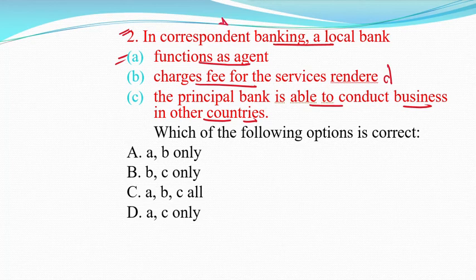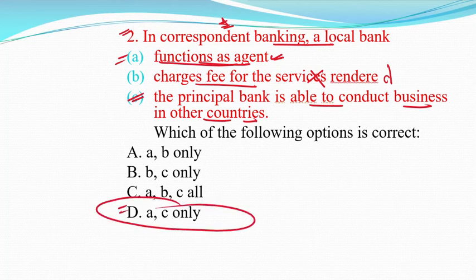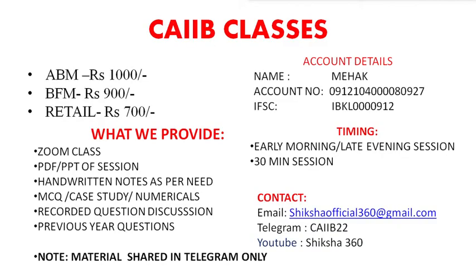In correspondent banking, a local bank functions as an agent. Yes, this is true. Charges fees for the service rendered? No. The principal bank is able to conduct business in other countries. Yes, this is also true. So option D is the correct answer, A and C only. Now move to the next question.